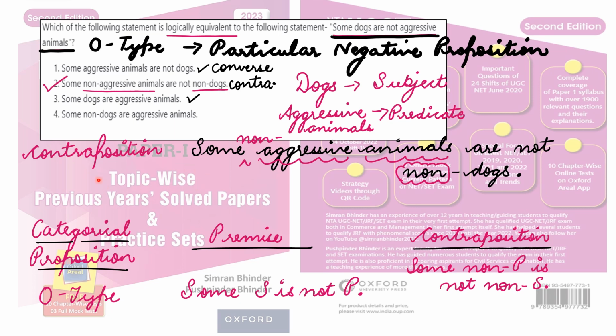Further, if I discuss only O type over here, with respect to that, what was the premise in the question? Some S is not P. This is the premise. So what is contraposition? You can prepare this also, so that you can immediately get your answers. This is the immediate inference out of that: some non-P, predicate term over here, is not non-S, right. So you have to prepare these three and you will be able to attempt such questions in your exam.